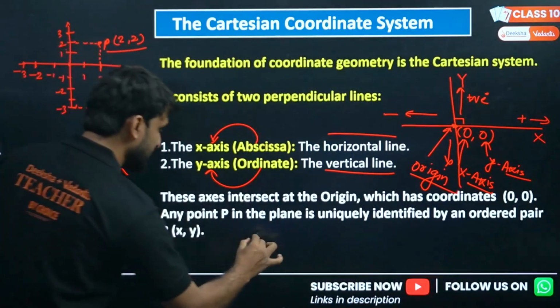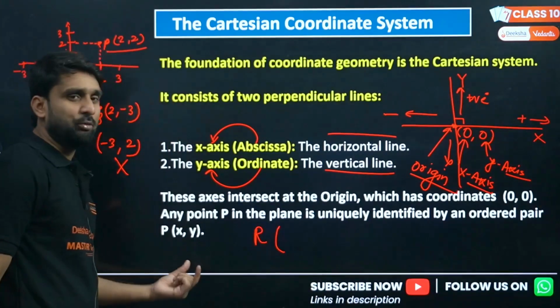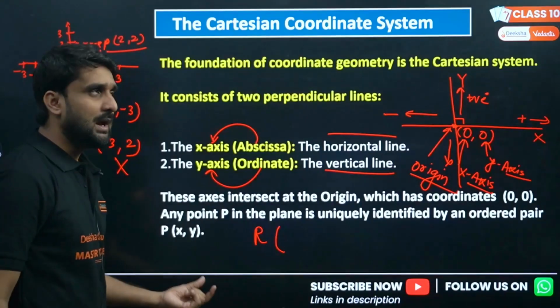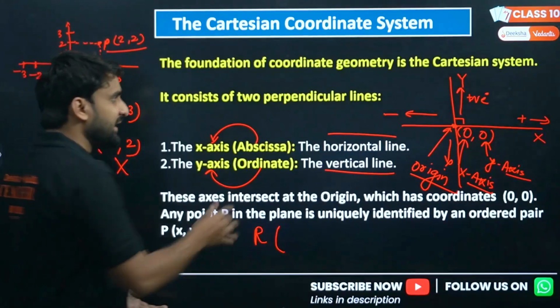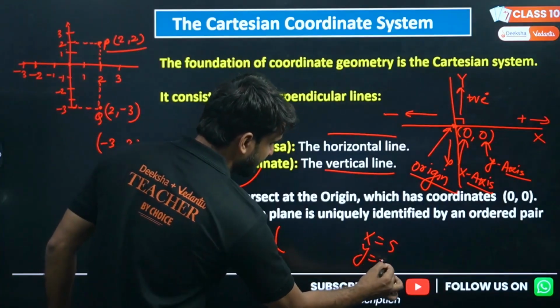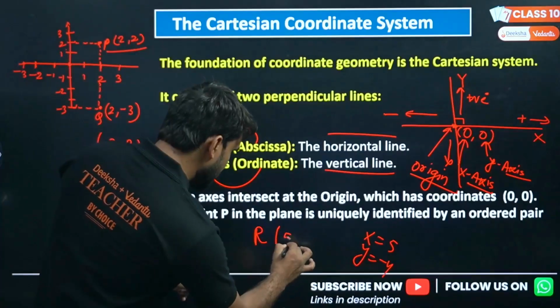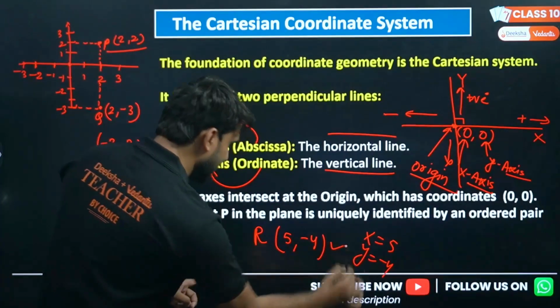So whenever we show any point, like I'm showing R is a point on a Cartesian system, and x is 5 and the y coordinate is -4. So how can we show the coordinate of R? (5, -4). This will be correct.